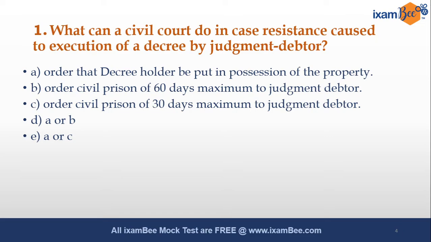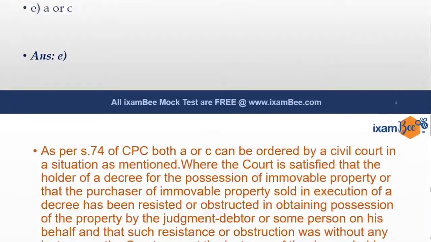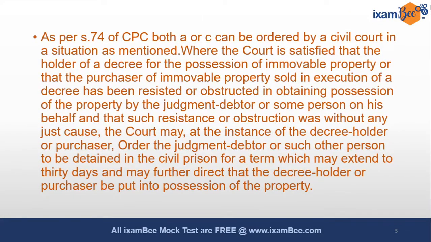Now these five options have been provided. What can be done in case resistance is caused to execution of a decree by a judgment debtor? This is a conceptual question actually, and not very difficult. It is from the basics, and the answer is E. Either the decree holder can be put in possession of the property, or the third option, that civil prison of maximum 30 days can be passed for the judgment debtor. This is provided under Section 74 of CPC.